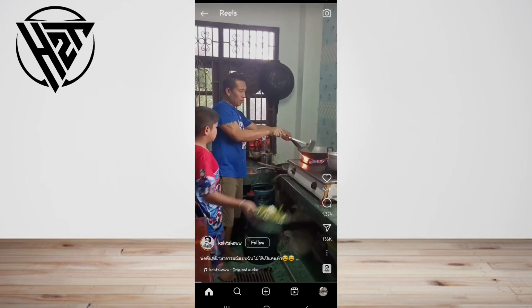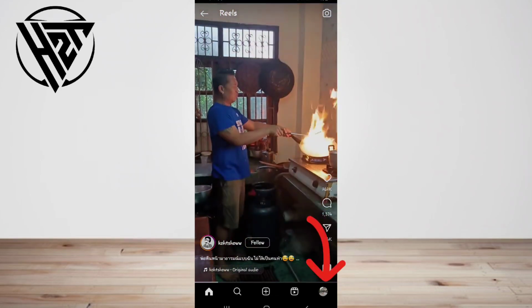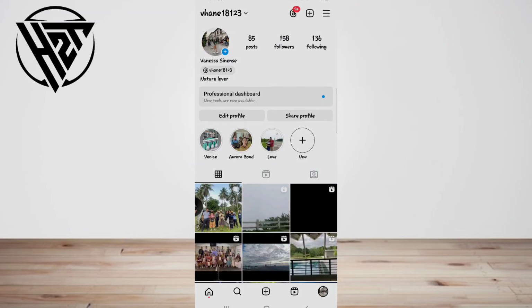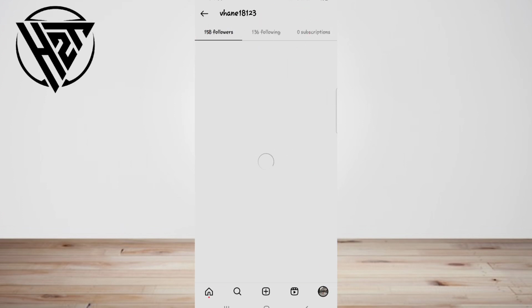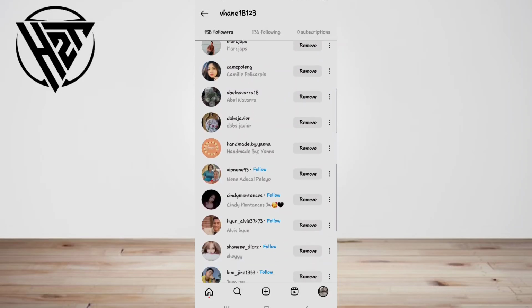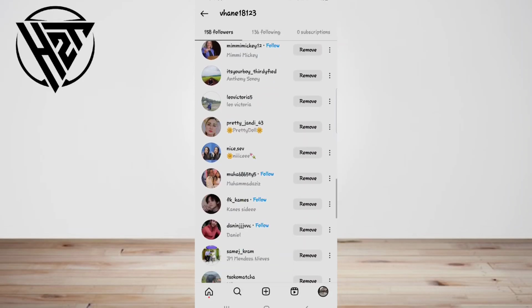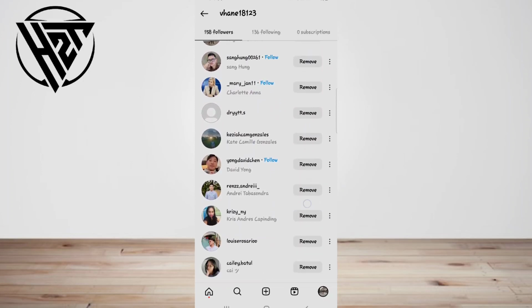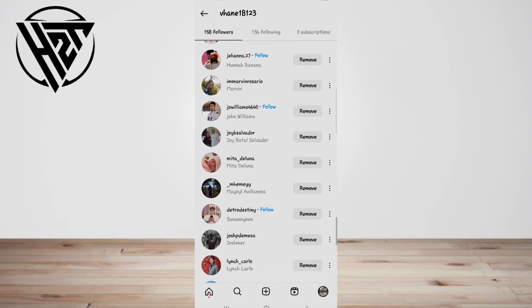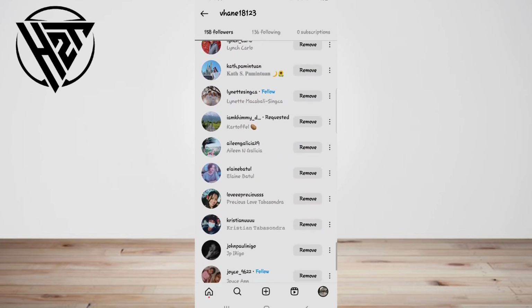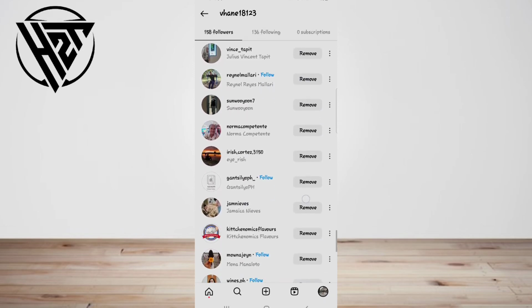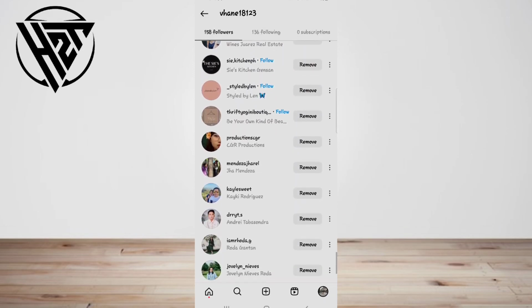Here's how to unfollow someone without leaving your profile. Open the profile and navigate to your followers list. Scroll down the list to check if the user's name in question appears. If the user isn't on the list, you can open your following and click on the unfollow button next to their name. If you do that, you'll no longer see their posts in your feed.